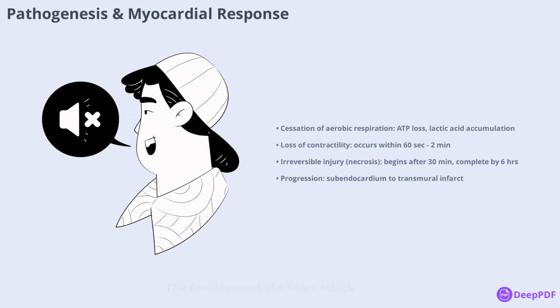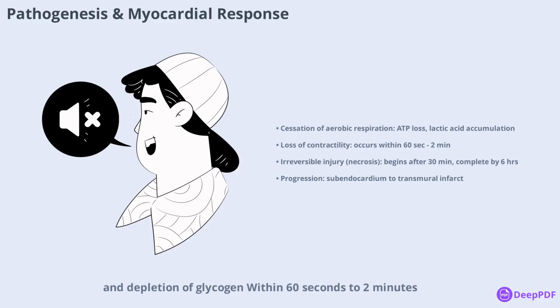The development of a heart attack involves a complex interplay of factors. It often starts with myocardial ischemia, where the heart muscle doesn't get enough oxygen. This can be due to sudden blockage from a ruptured plaque, platelet aggregation, or less commonly non-atherosclerotic causes like vasospasm or emboli. Within seconds of ischemia, aerobic respiration in heart cells ceases, leading to a rapid loss of ATP, accumulation of lactic acid, and depletion of glycogen.